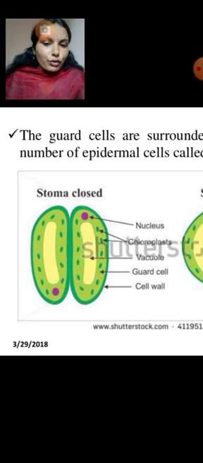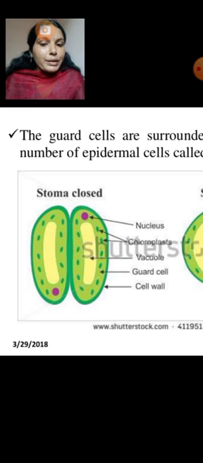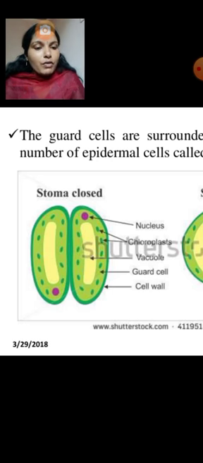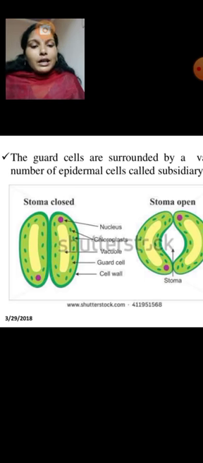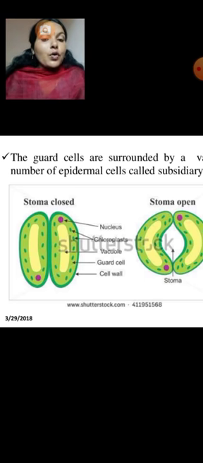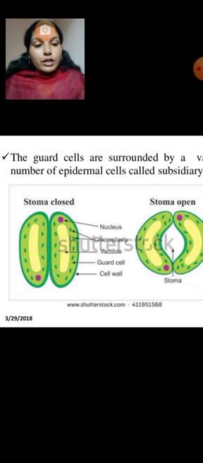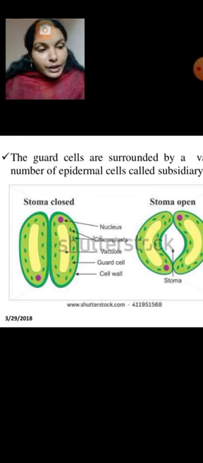From the shoot system, there are leaves containing chloroplast with chlorophyll, and on the leaf we can see the stomata. The subsidiary cells also look like epidermal cells. Already we said that subsidiary cells are present in the epidermal surface. From the subsidiary cells, water is transferred to the guard cells. So the opening and closing of stomata depends on the turgor pressure caused by the osmotic flow of water in the guard cells.